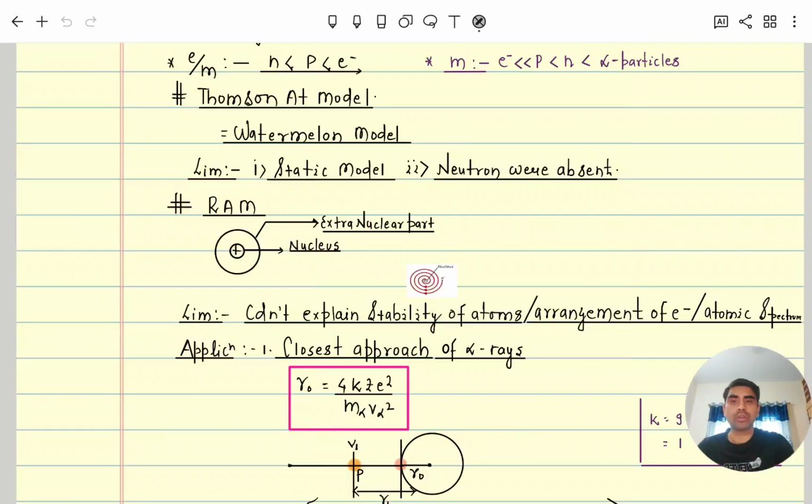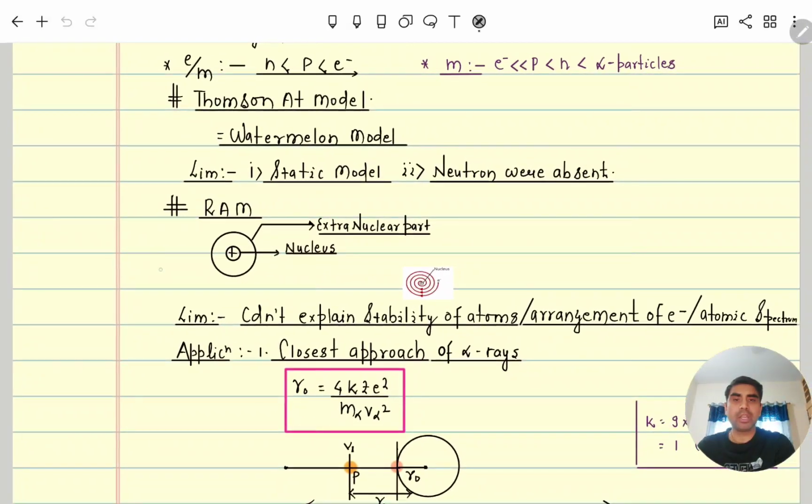Then he saw that most of the alpha rays passed through the gold atoms without deflection, in a straight line. Very few alpha rays, when coming a little bit closer to the nucleus, deflected with a small angle. And very few, about one out of 20,000, when approaching the center, returned back on their own path. From there he concluded that at the center some positive charge mass system is there. Why? Because the alpha ray is also positive, which is why repulsion happens between them.